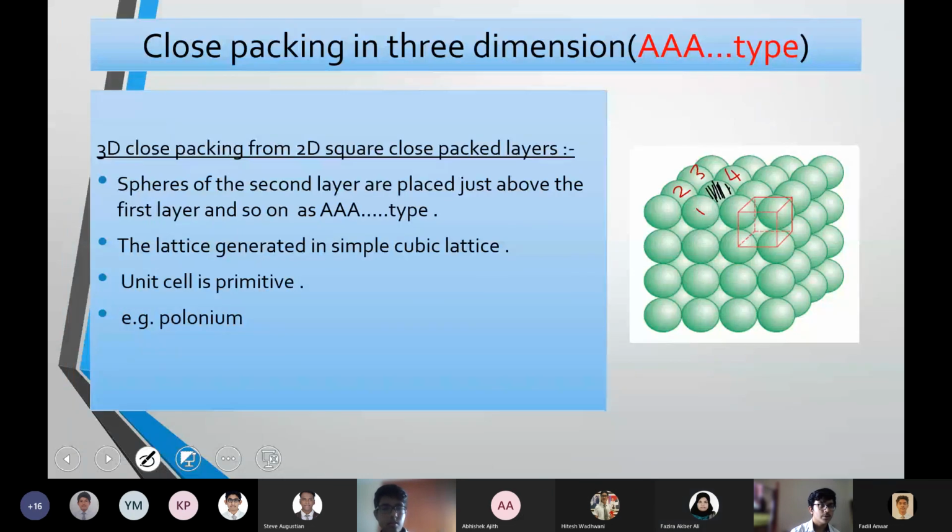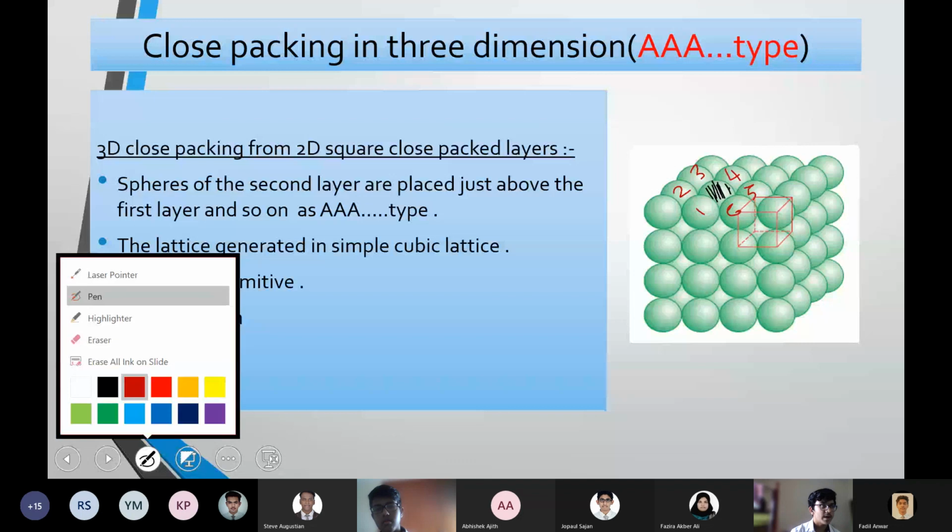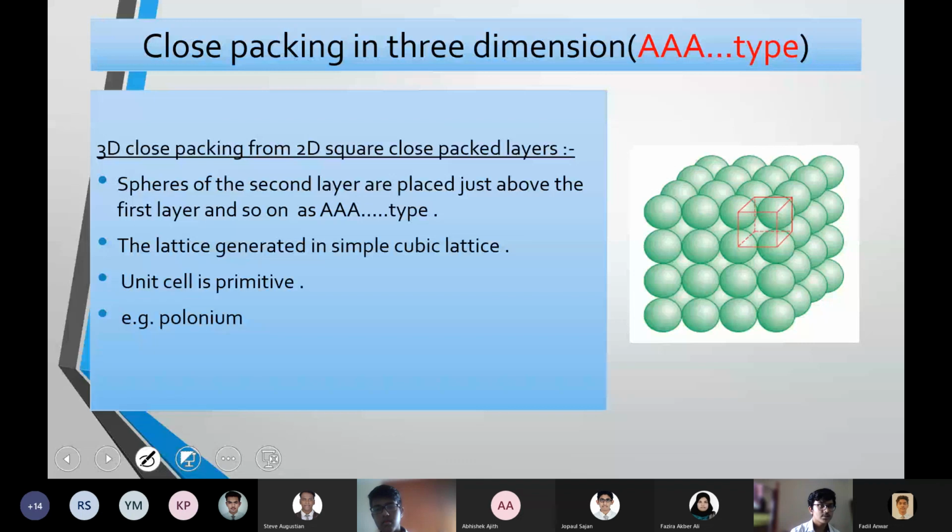Ma'am, over here it's 4, right? On the top, 5 and 6 is there. No, ma'am, this is a square close packed layer. In a square close packed way, coordination number was just 4, right? That is why we say a square means 4. Yeah, so that was a different case. Here there'll be 6, but close packing is extended through the third axis also.